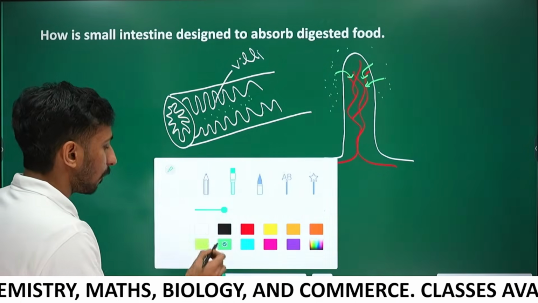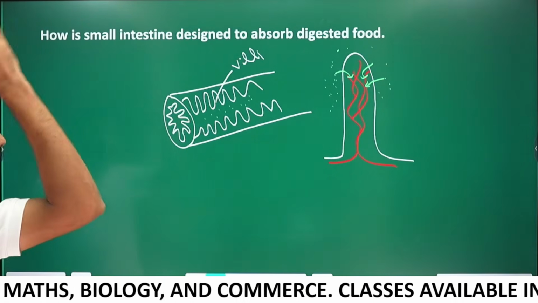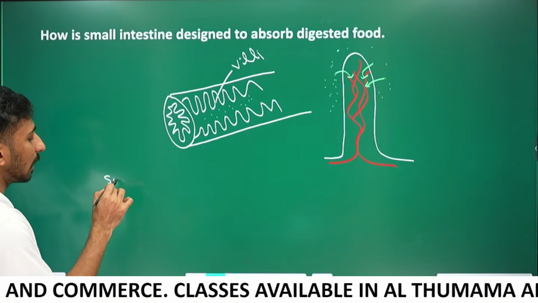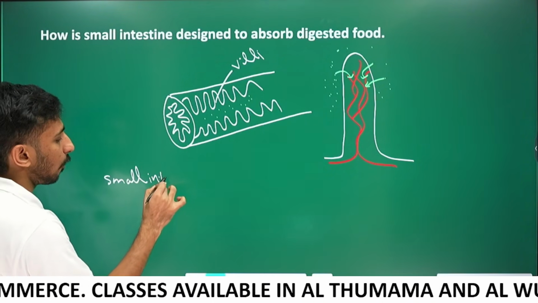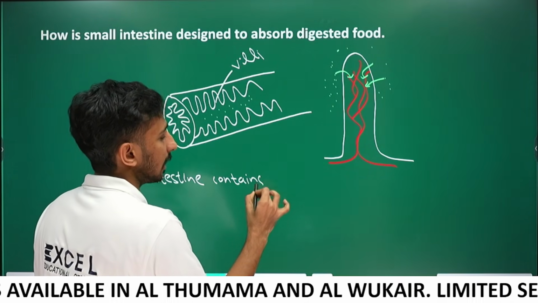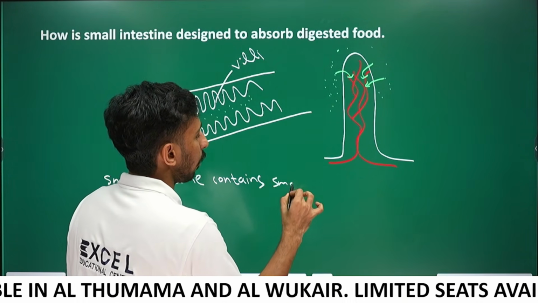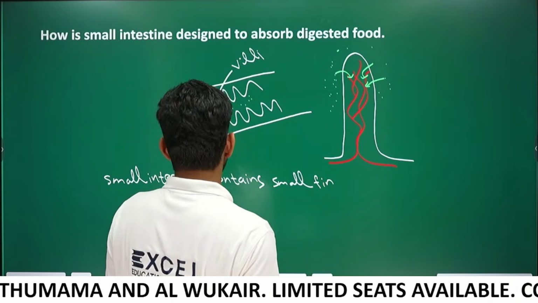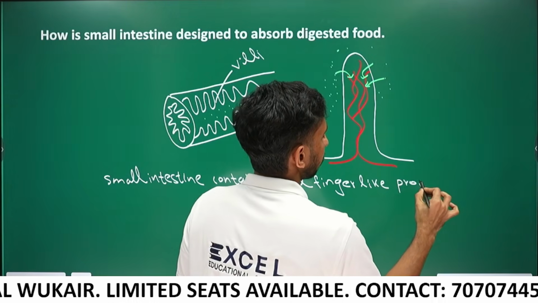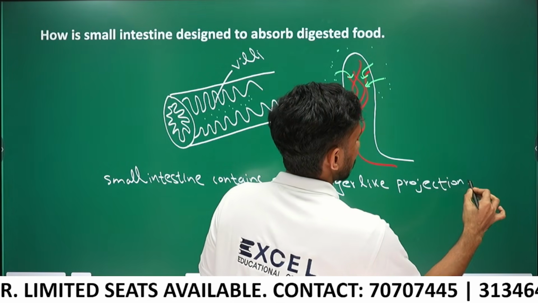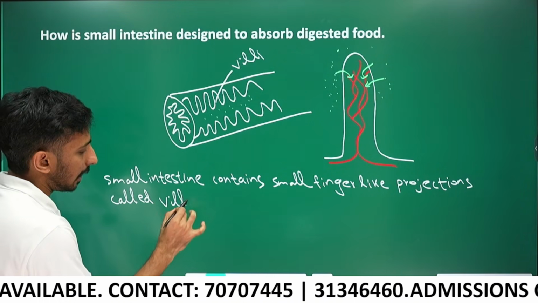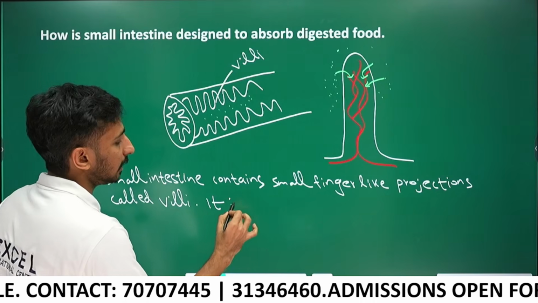Once again, the answer for this question: how is the small intestine designed to absorb the digested food? The small intestine contains small finger-like projections called villi.